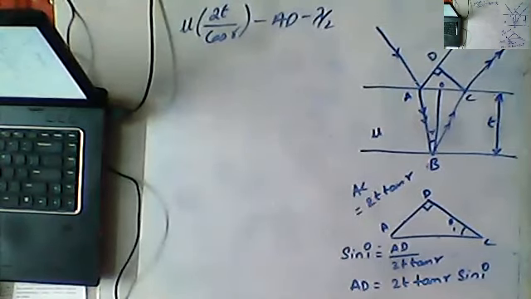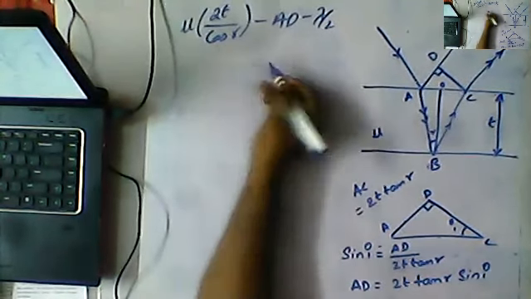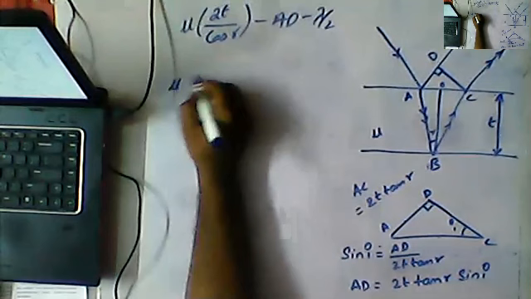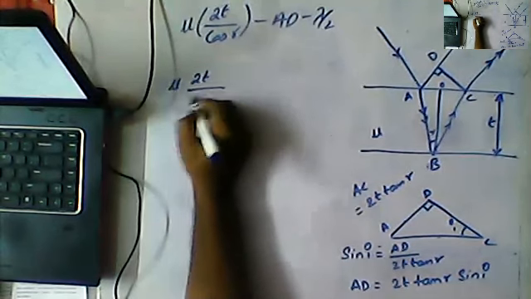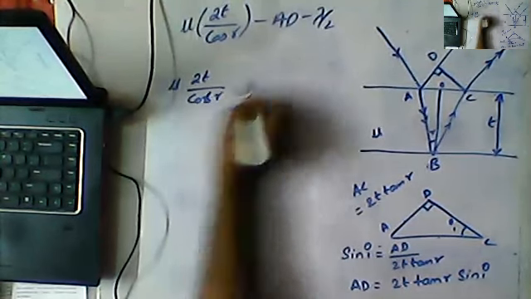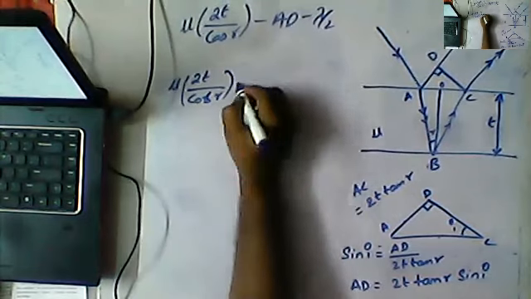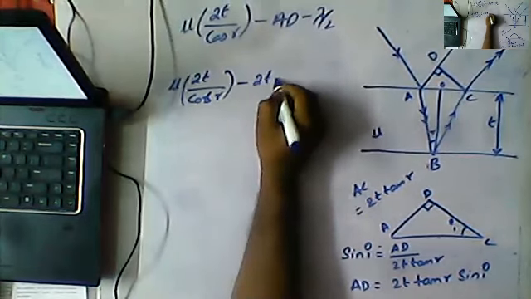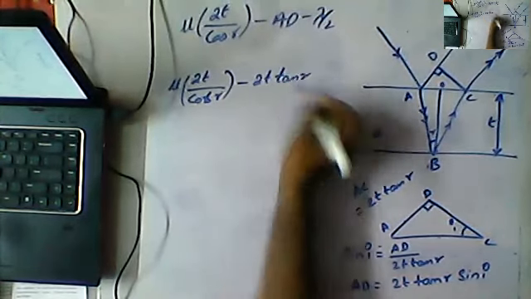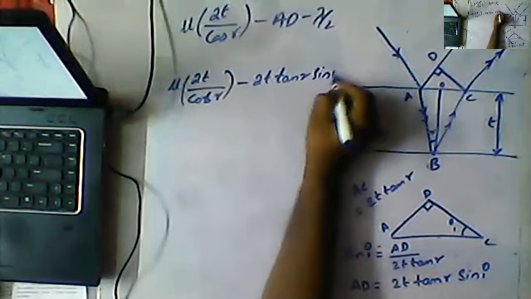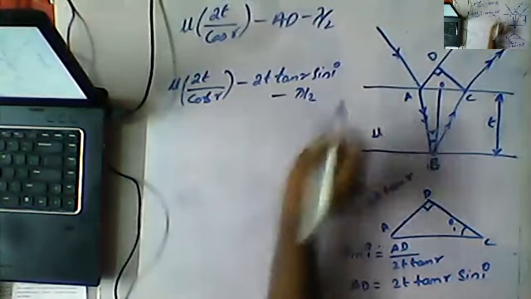Okay, so guys, you can observe that what we got, AD is equal to mu into 2T by cos R minus 2T tan R sin I minus lambda by 2.